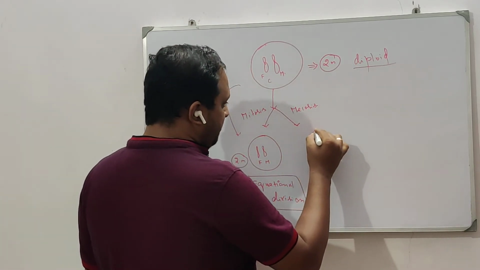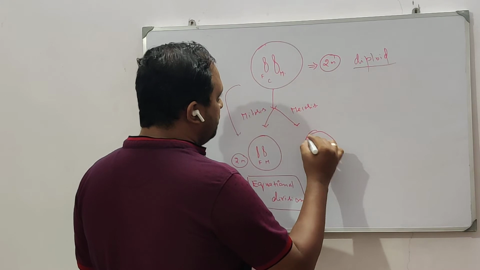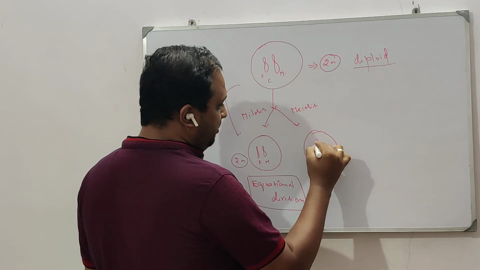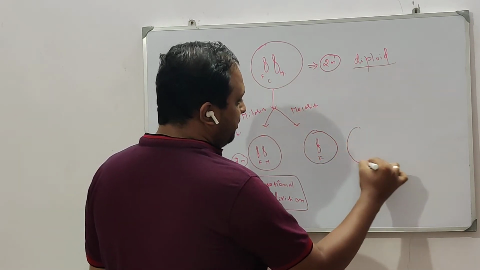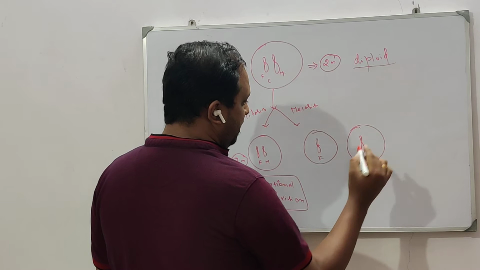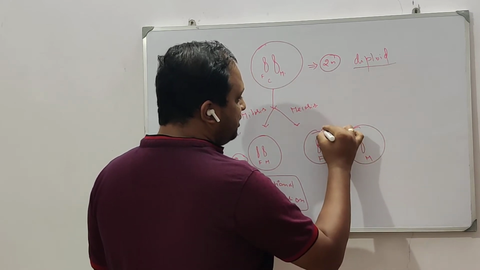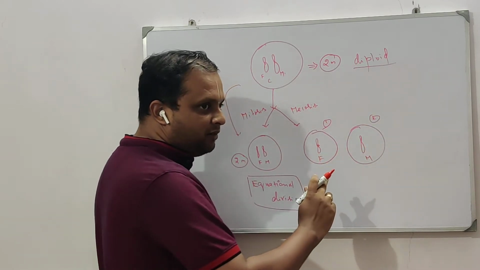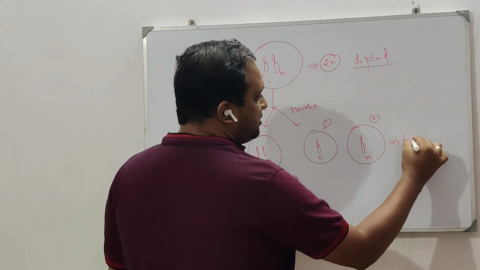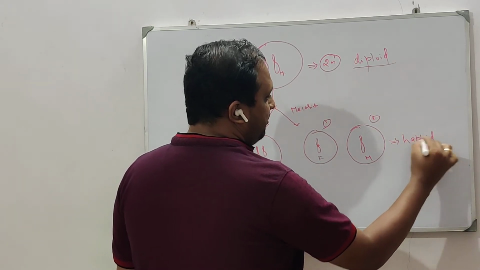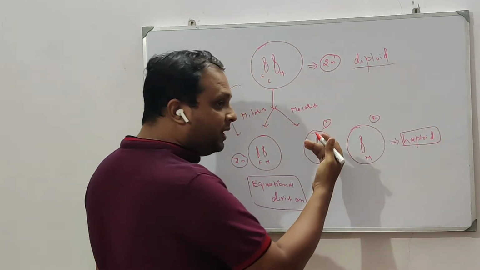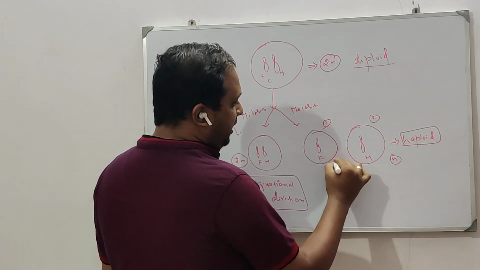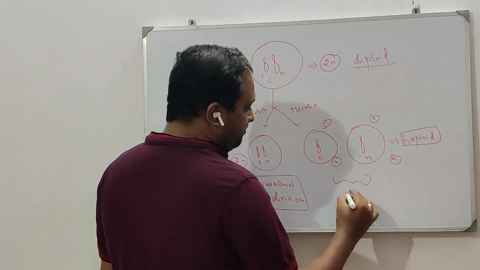Whereas meiosis produces a cell with either F or M. The chromosome might be F here, or M here. Now this is a different cell, and each has only one representative of the chromosome. I call this haploid. Here the ploidy is reduced: the parent cell is 2n, the daughter cell is n.